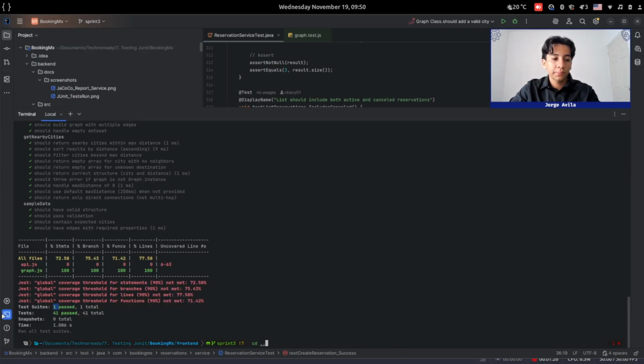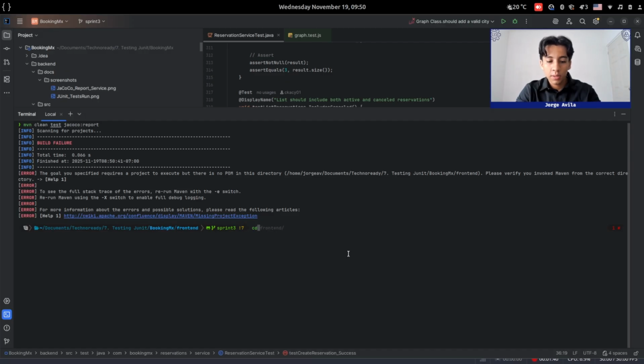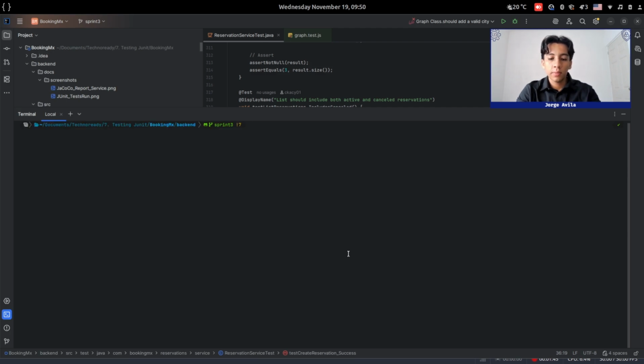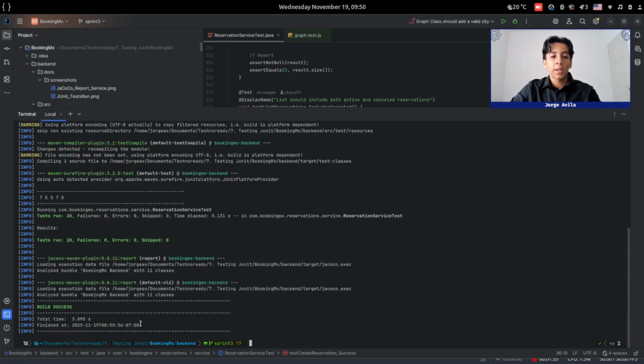So let's run this using Maven clean test Jacoco report. Now, Maven clean test Jacoco report. So let's run it. And this runs all our tests, 20 tests run, and also build success. So let's see the report.